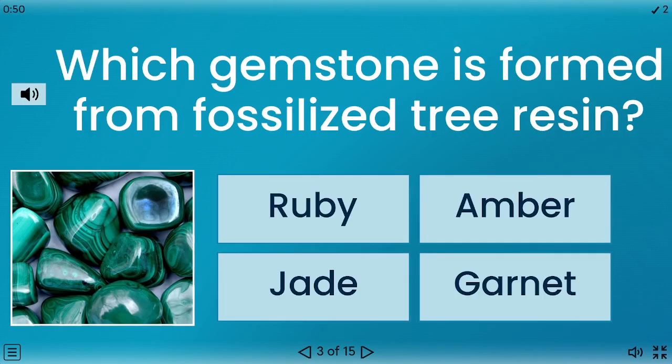Which gemstone is formed from fossilized tree resin? Ruby, amber, jade, garnet. The correct answer is amber.